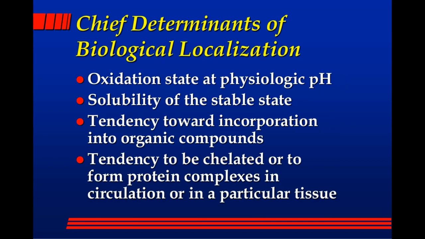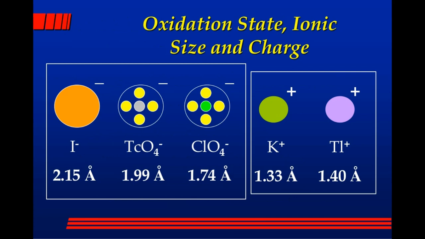Chief determinants of biological localization are oxidation state at physiological pH, solubility of the stable state, tendency toward incorporation into organic compounds, and tendency to be chelated or to form protein complexes in circulation or in particular tissue. Oxidation state, ionic size and charge.